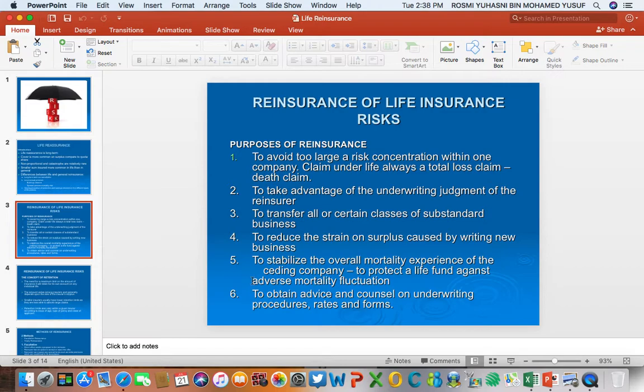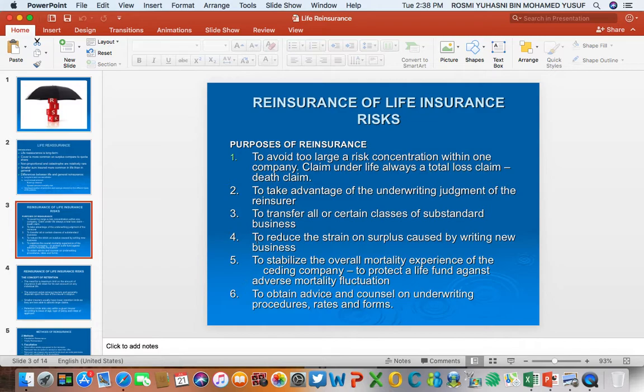For example, in a season where a lot of people die because of COVID-19 or other diseases, and there are certain months with a lower death rate because people are healthy. We never know. This is unexpected. So to stabilize this trend, reinsurance is required by the insurer.